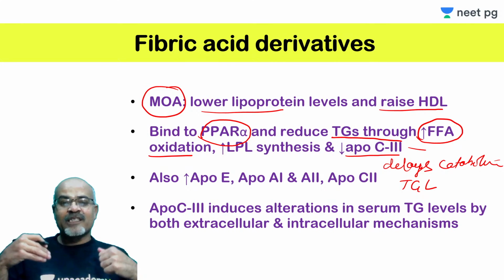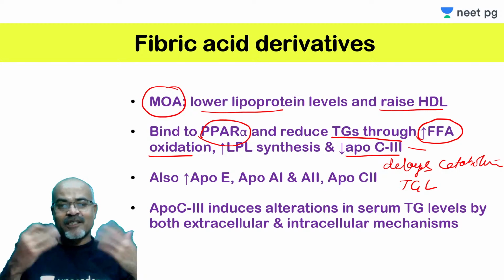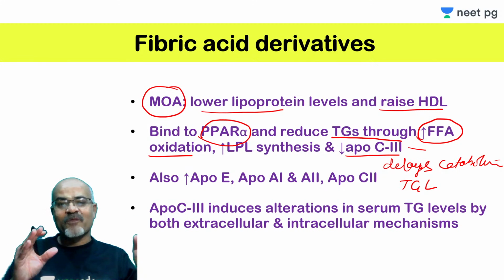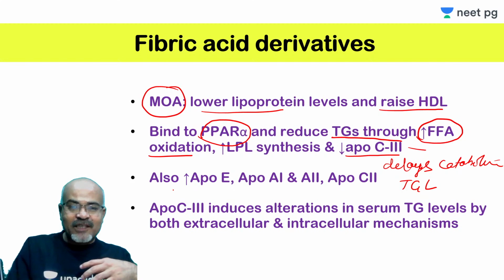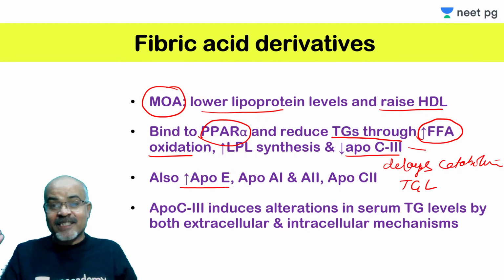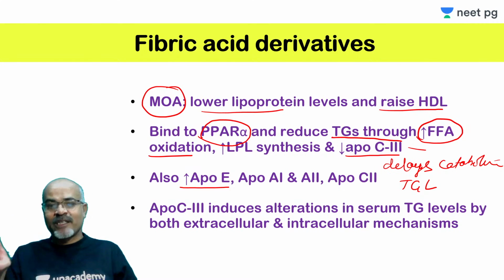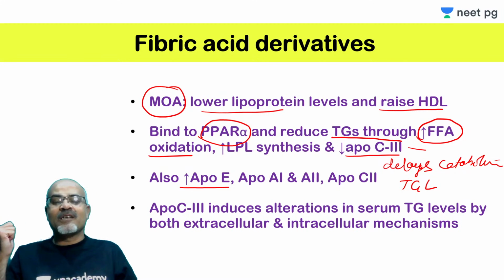And it increases beta oxidation of free fatty acids, so there will be less of the ingredients available for the synthesis of triglyceride by the liver. So all factors ultimately lead to a decrease in triglyceride. But it also increases ApoE. This is present on many triglyceride rich lipoproteins. ApoE acts as a ligand for the LDL receptor or LDL receptor related protein, so these triglyceride rich lipoproteins can be taken up by the liver. So they will be cleared from the circulation.